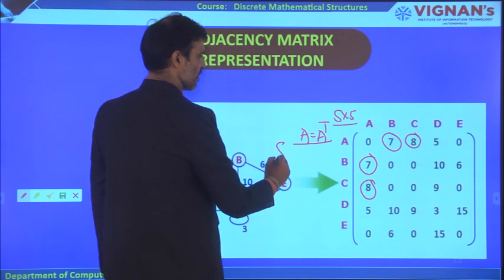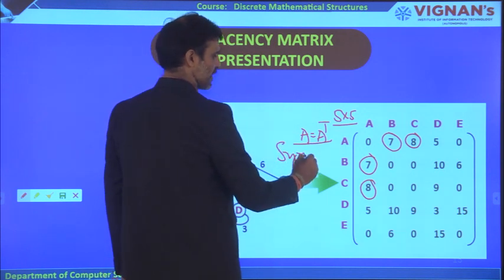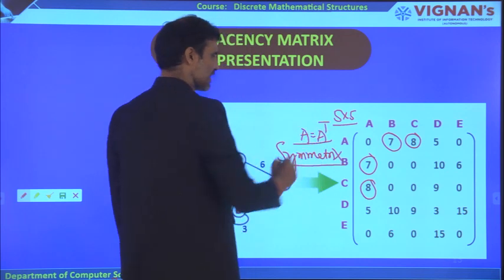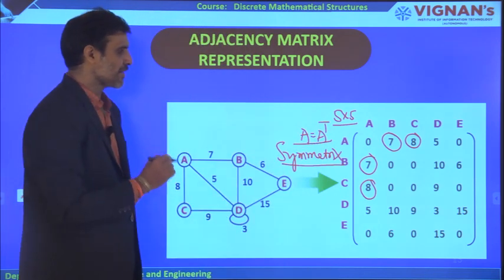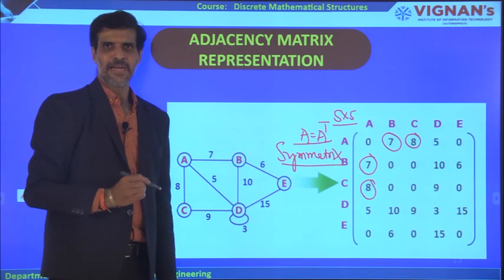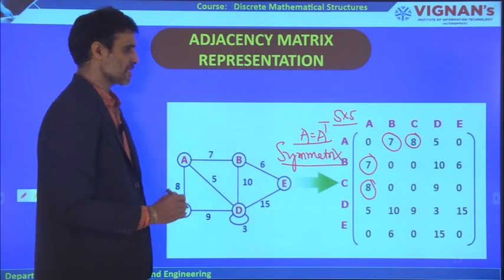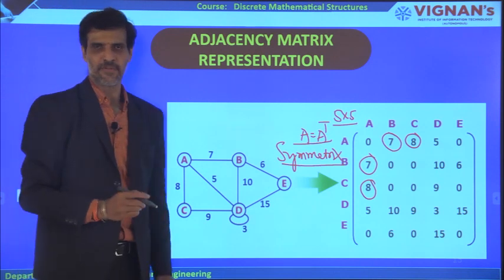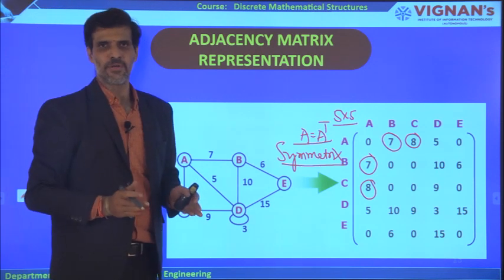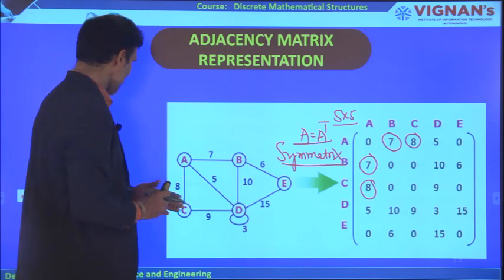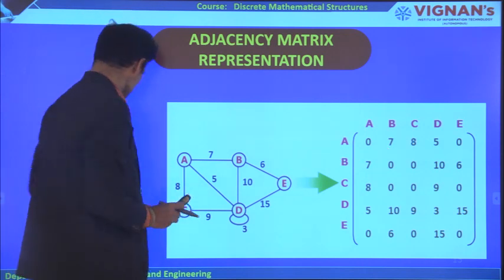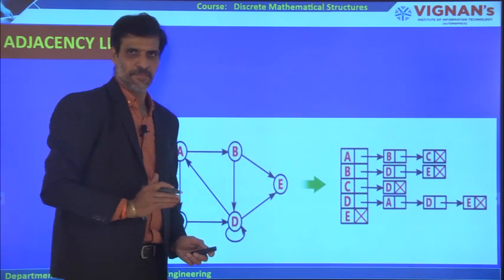So, such a matrix, in matrix theory, is called a symmetric matrix. For an undirected graph, whatever matrix you get is a symmetric matrix, whether it is a weighted graph or a non-weighted graph. But coming to the case of directed graph, it is not the case. This is the first representation.